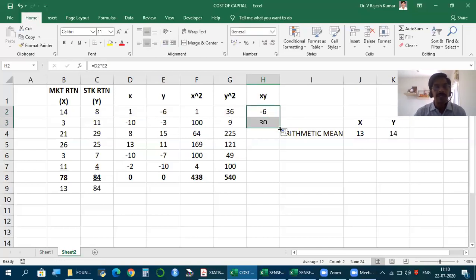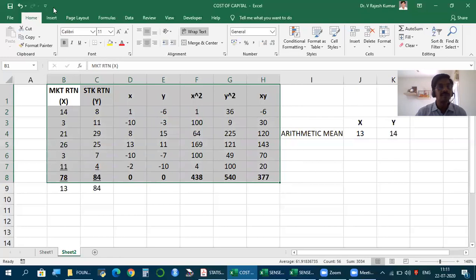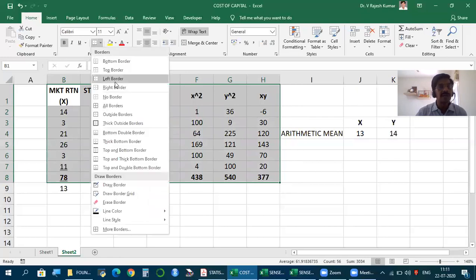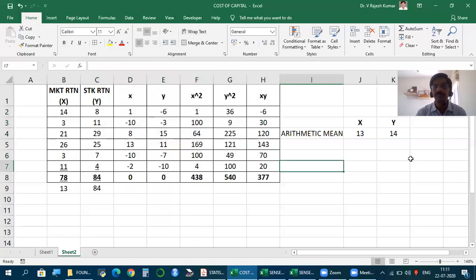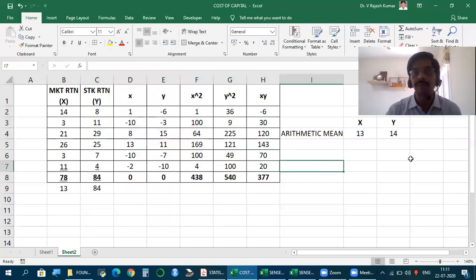Minus 10 into minus 3, plus 30. 8 into 15, 120. 13 into 11, 143. Minus 10 into minus 7, plus 70. Plus 20. Okay. So this is the table we need to make the calculation. This is our requirement.